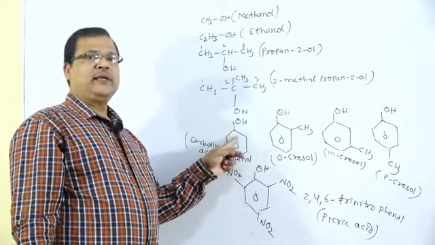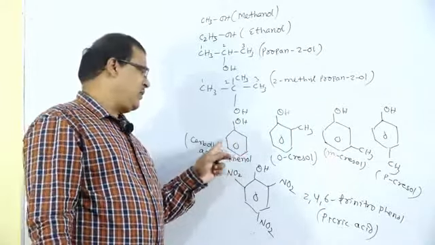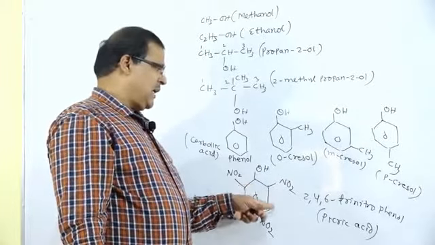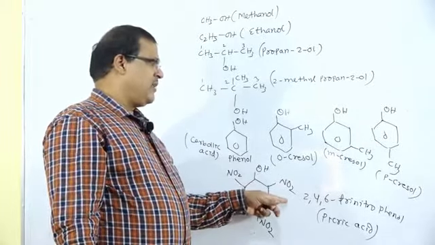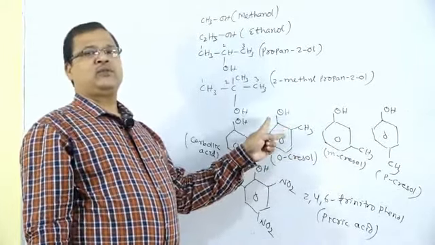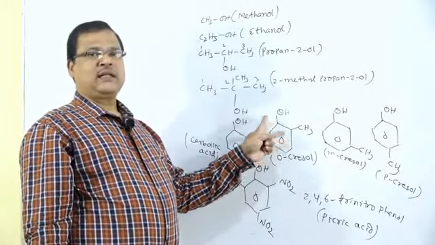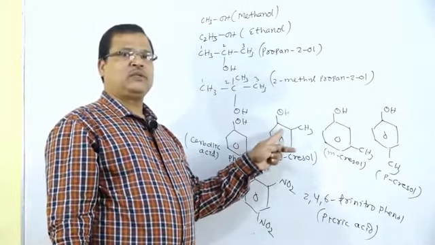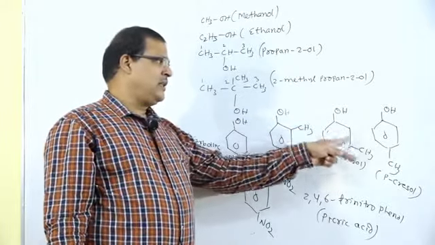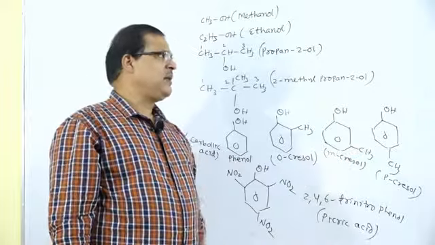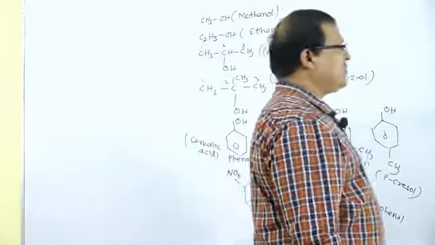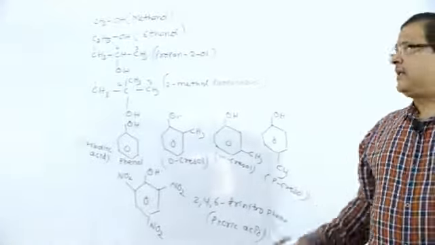This one, phenol, is treated as carbolic acid, and that is 2,4,6-trinitrophenol, otherwise known as picric acid. And these are the cresols, o-cresol. Whenever the compound contains an OH group and a CH3 group, that is known as cresol. If that is present at ortho position, then that is ortho, 1,2 ortho, 1,3 meta, 1,4 that is para. So this is regarding monohydric, next we go for dihydric.